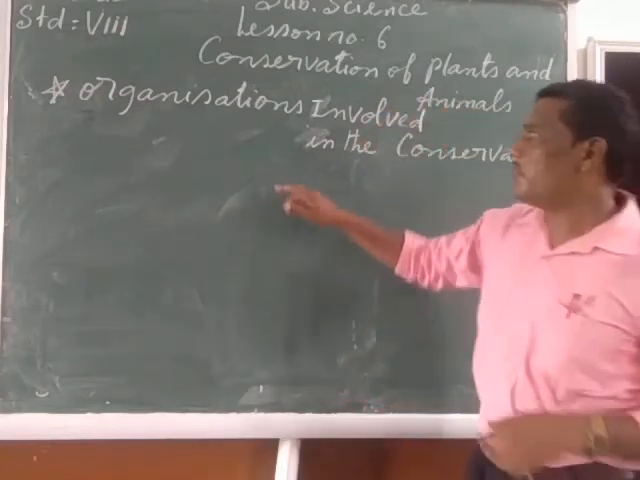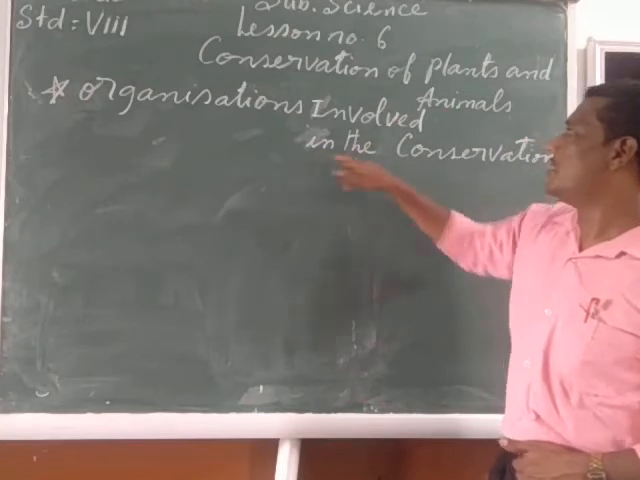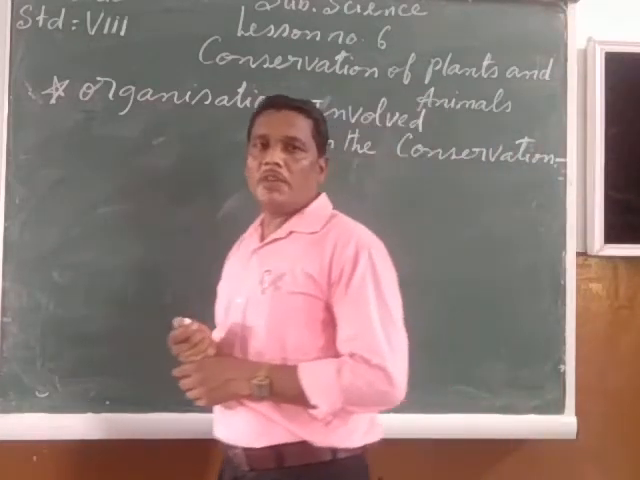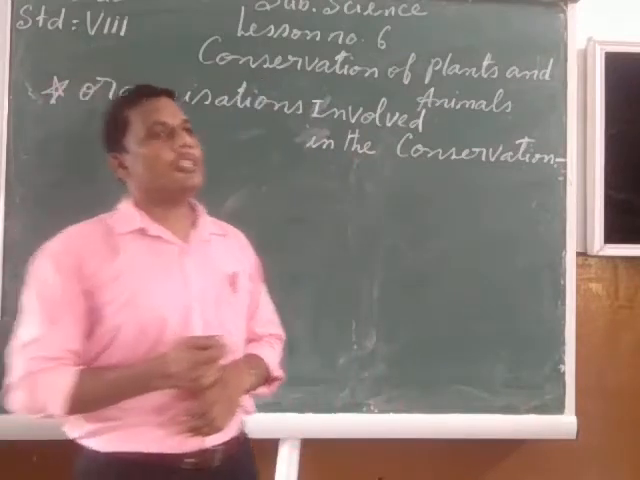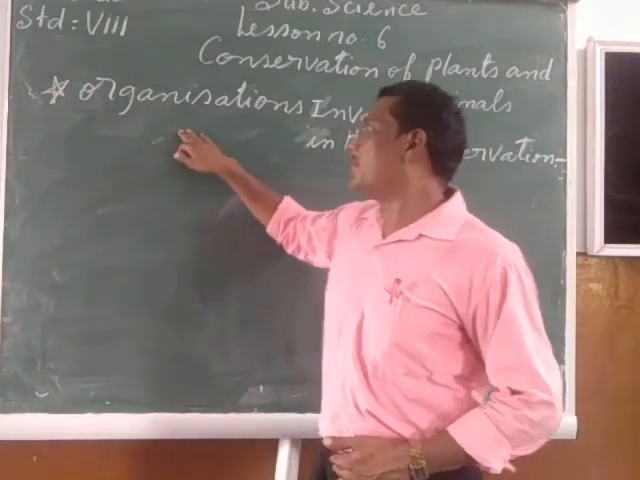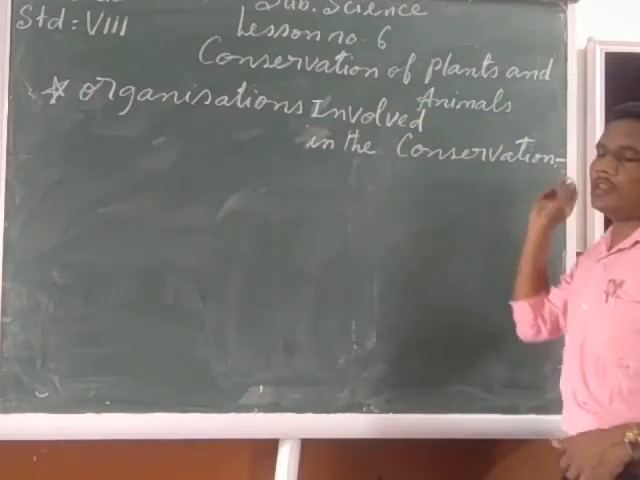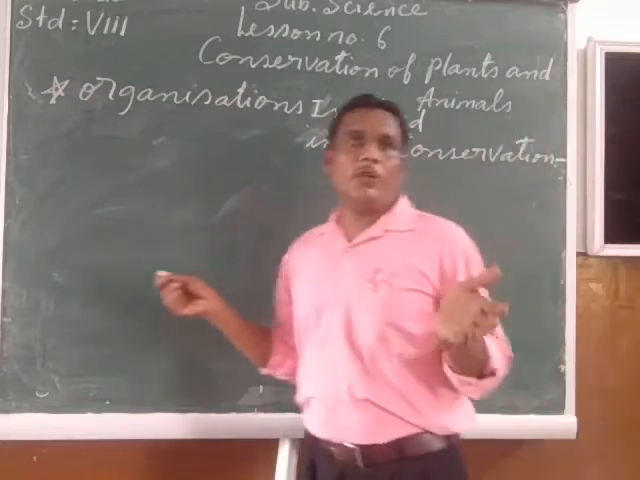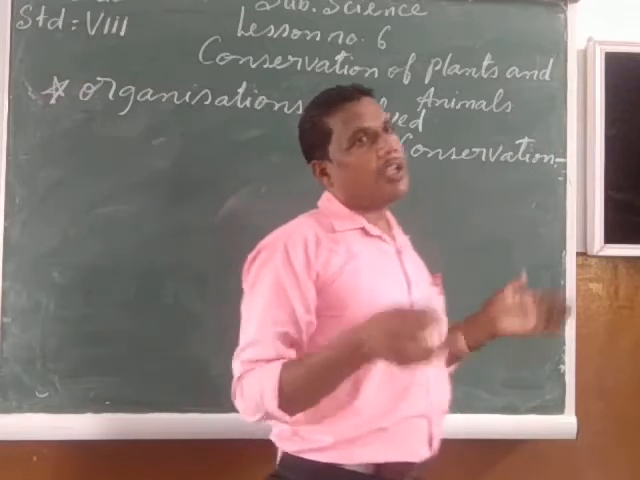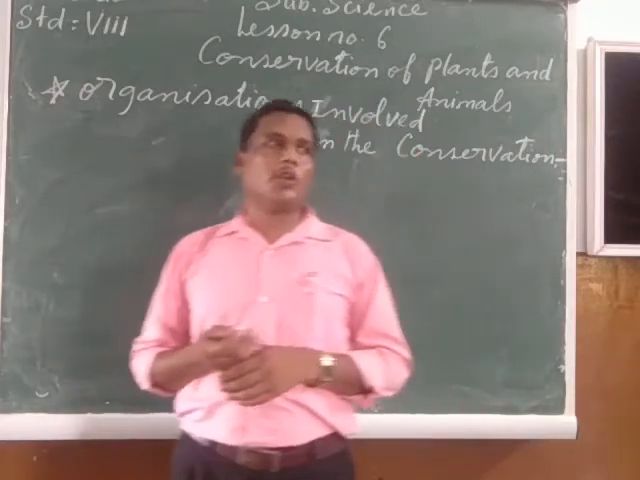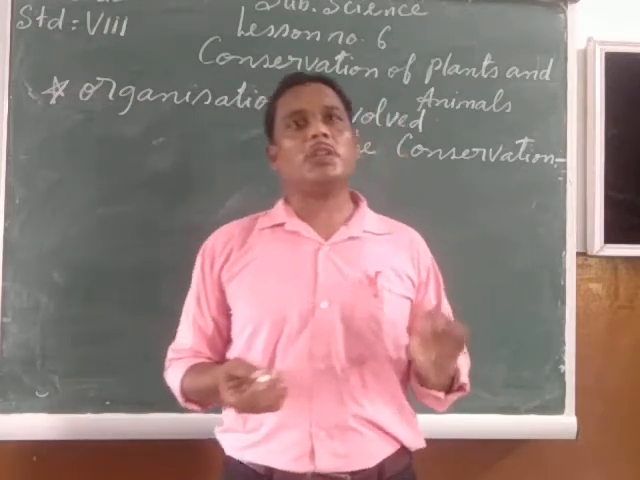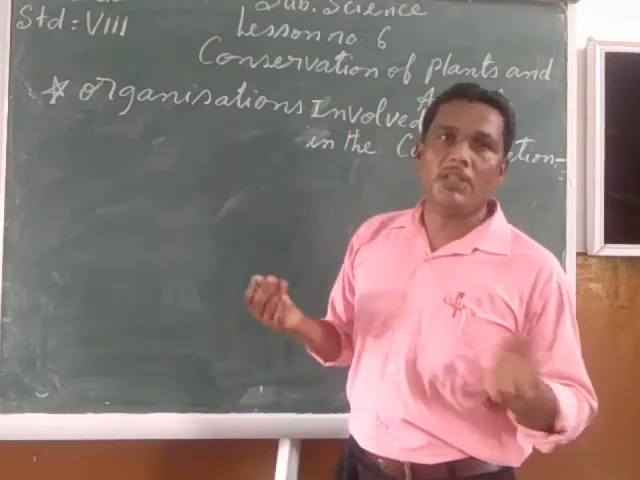Now, after this video we have seen the topic organizations involved in the conservation, means what are the various organizations which are involved in the conservation of plant and animal species in this world. So, my children, in today's topic we will start with organizations involved in the conservation. There are various types of organizations which are working at the local level, national level, and international level for the conservation of plants and animals in this world.